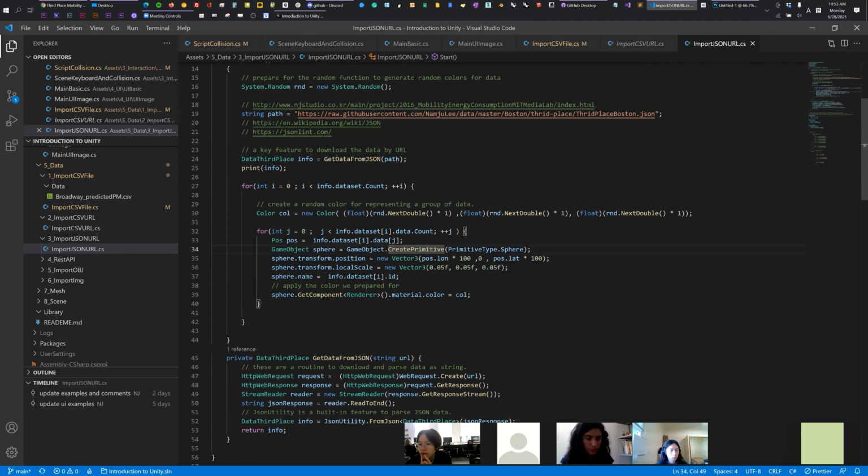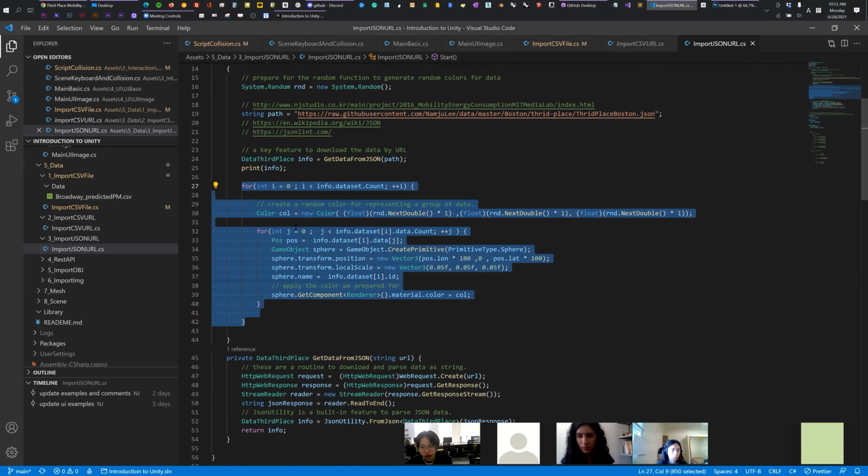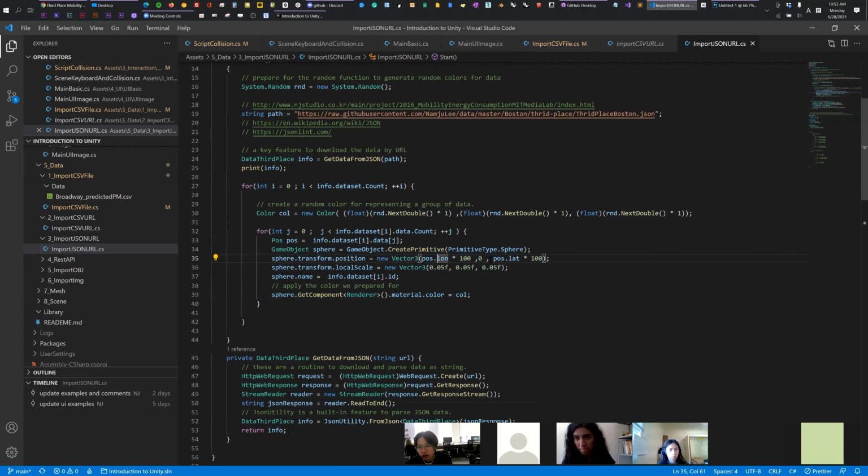So anyhow, once we get the data, using the for loop we visit individual data and then parse the latitude and longitude. And because we have a set of categories like doctor, hospital, school, airport, right? Based on the category, I create a random color, and the random color represents one category.